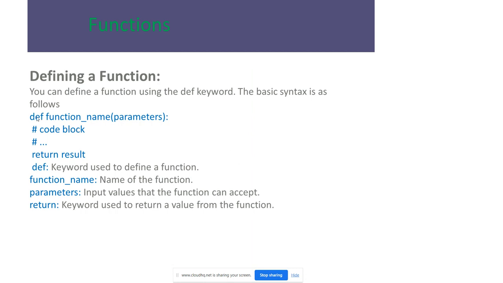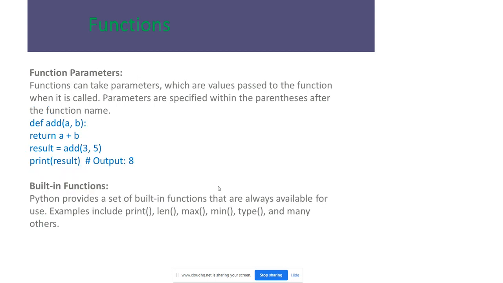Defining a function: the keyword is def, followed by the function name, the code block, and return the results. The function name is the name of the function, then parameters, which are input values. The return keyword is used to return the value from the function. For example, here we see the definition: def add(a, b): return a plus b.